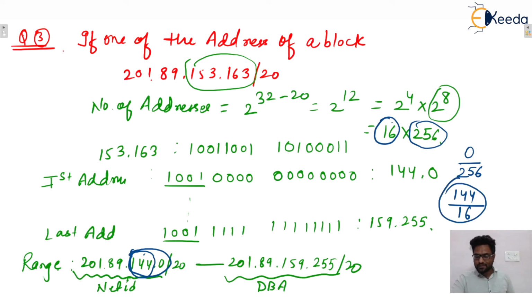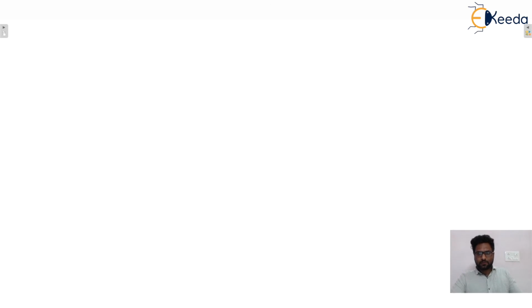Yes, 144 is divisible by 16. So we will be dividing accordingly, isn't it? Okay, so I hope this one is clear to everyone. Okay, so moving to the next one. Yes, write down the next problem. Let's say, yes, write down the next one.